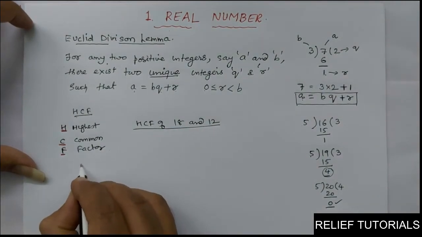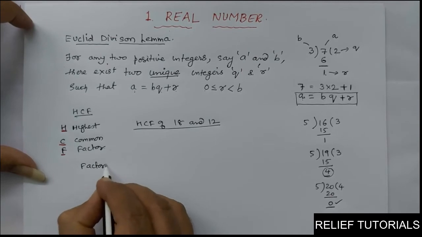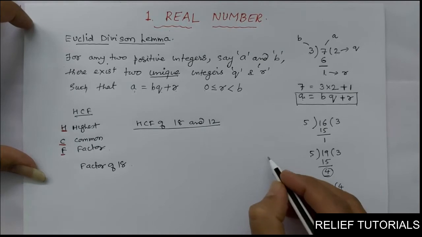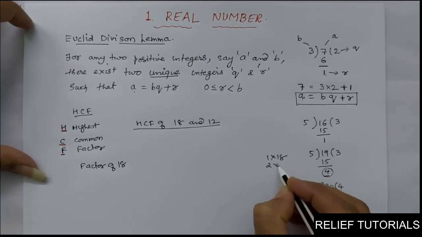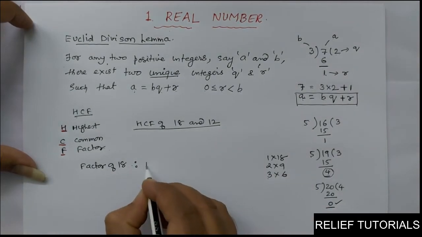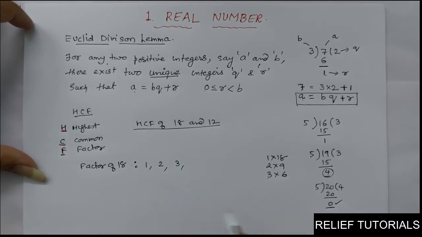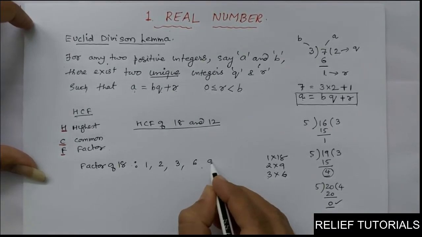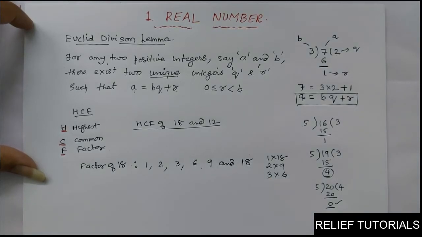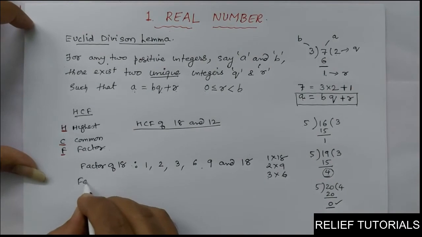Now first it is factor. So we'll find the factors of 18. You might be knowing that. 1 into 18, 18. 2 9s are 18. 3 6s are 18. In 4 we do not get 18. In the 5 table we will not get 18. In the 6 table again we get 6 3s are 18. So factors of 18 are 1, 2, 3, 6, 9 and 18. Clear?